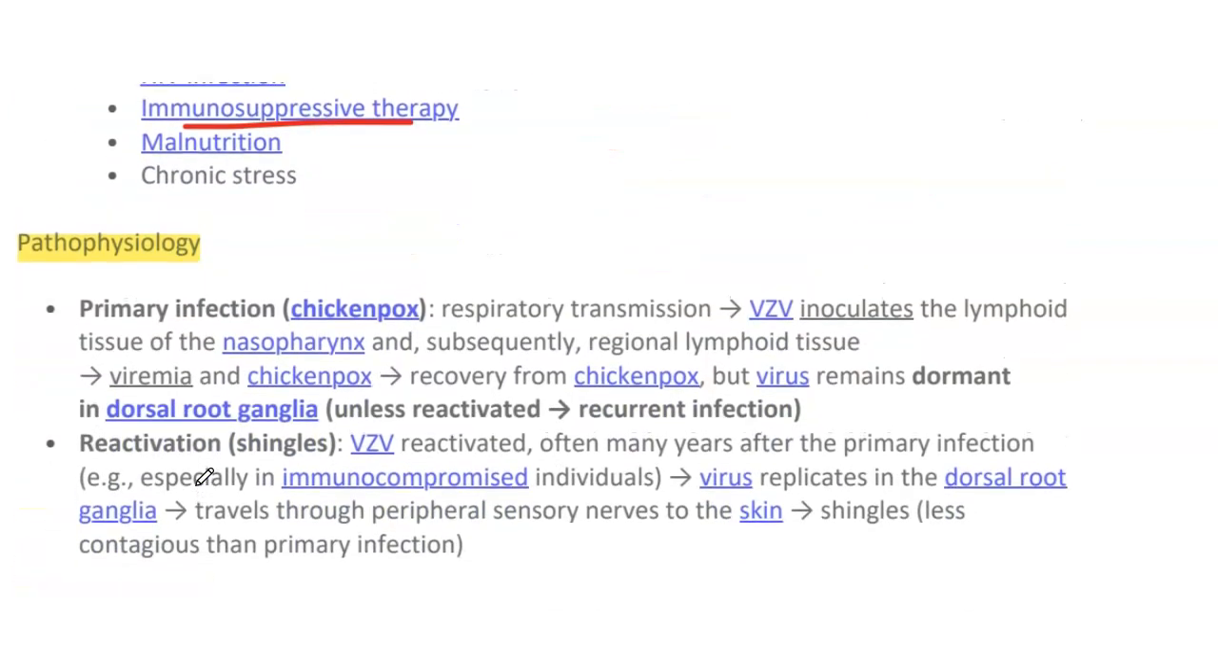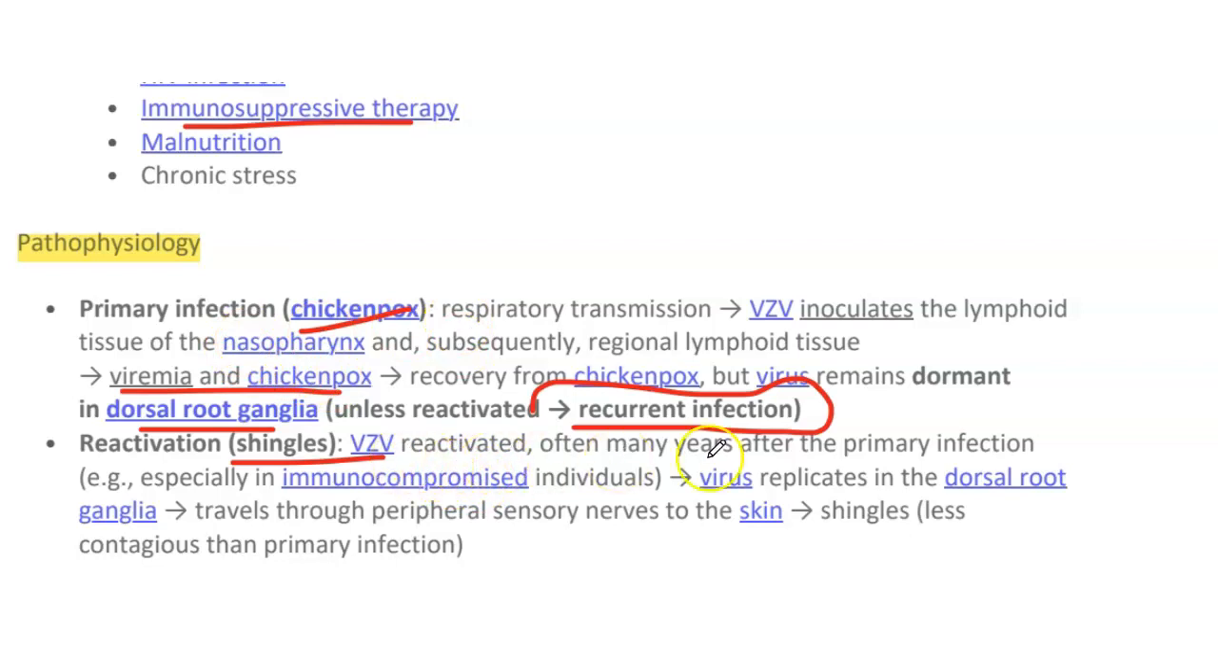What is the underlying pathophysiology? Primary infection causes chickenpox. With respiratory transmission, VZV inoculates the lymphoid tissue of the nasopharynx and subsequently regional lymphoid tissue. Viremia and chickenpox occur. After recovery from chickenpox, the virus remains dormant in the dorsal root ganglia unless reactivated. After reactivation, it causes recurrent infection. Reactivation is known as shingles, while primary infection is known as chickenpox.